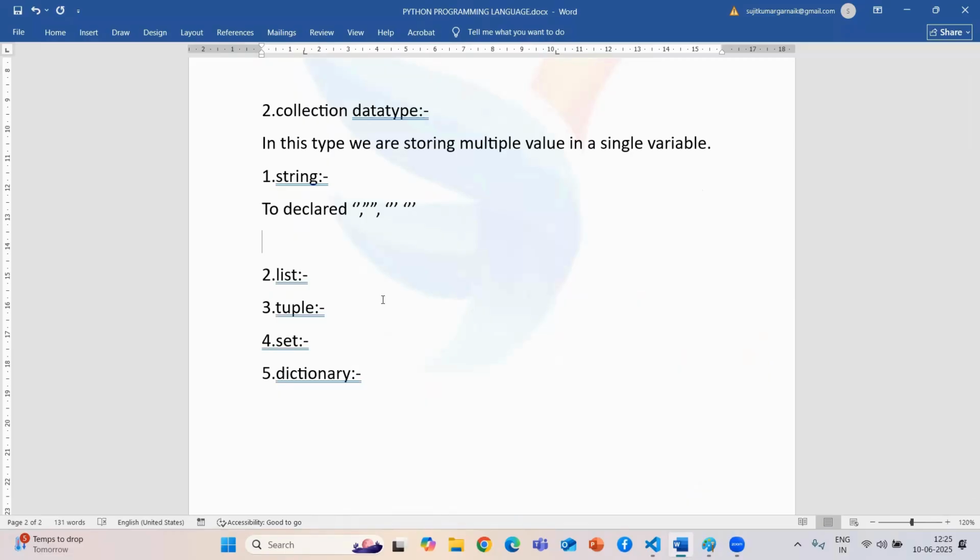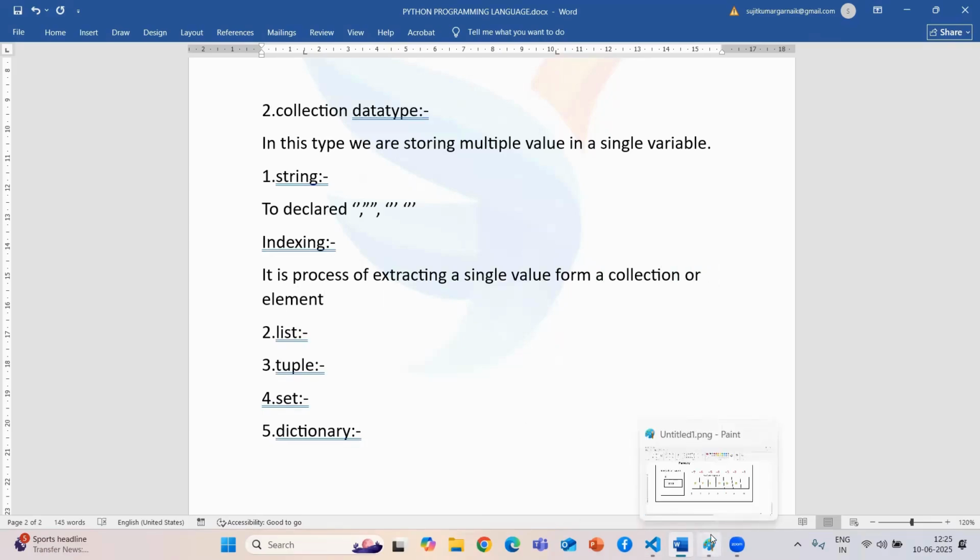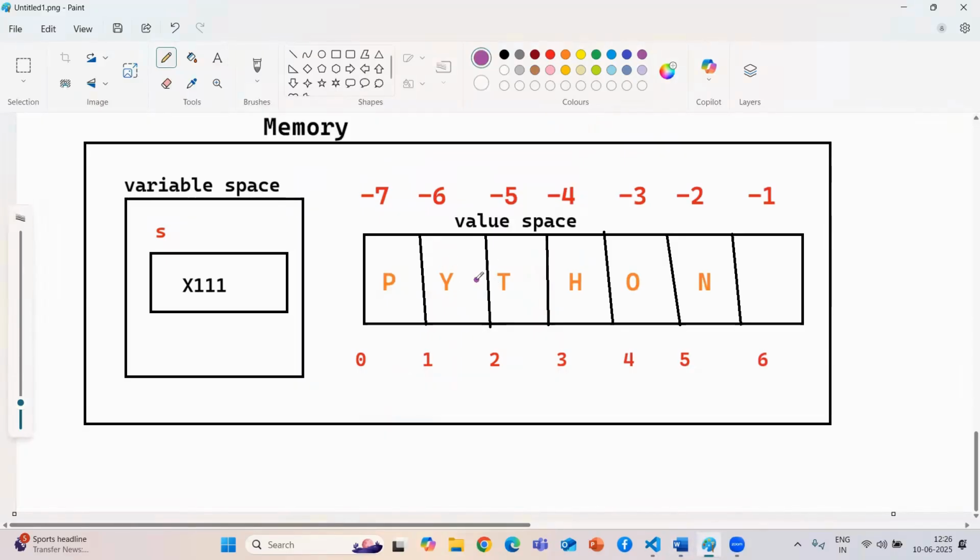So guys, what is indexing? I need to give you that note also. Indexing is a process of extracting a single value from a collection of elements. Now what is this collection? If I want only y, by the help of this indexing we can find it.